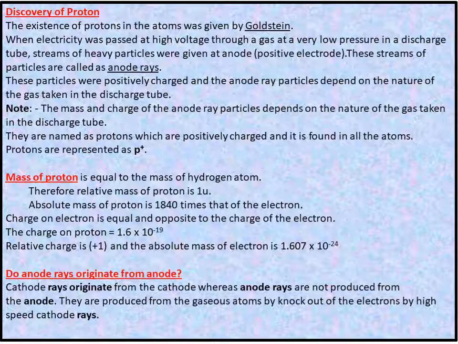Okay, students? Now the next question: do anode rays originate from the anode? Cathode rays originate from the cathode, as we already discussed in my previous video, whereas anode rays are not produced from the anode. They are produced from the gaseous atoms by knocking out of electrons by high speed cathode rays.